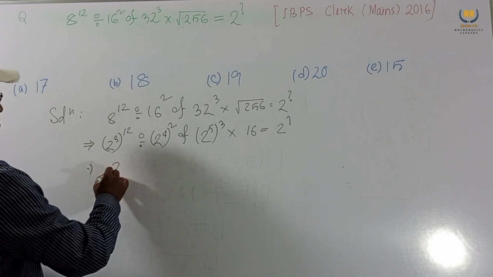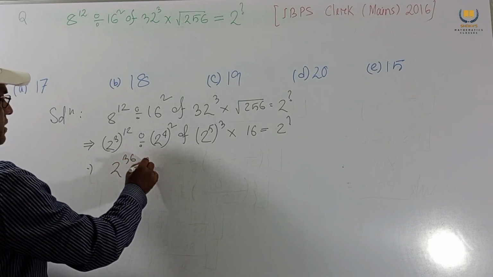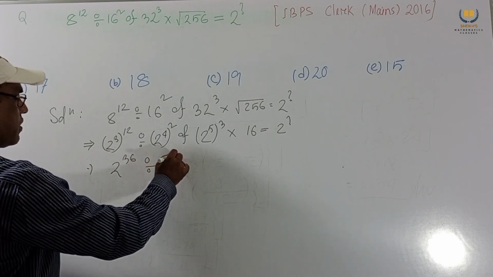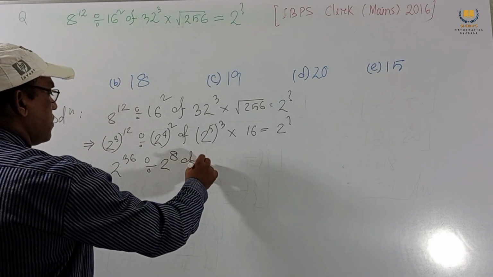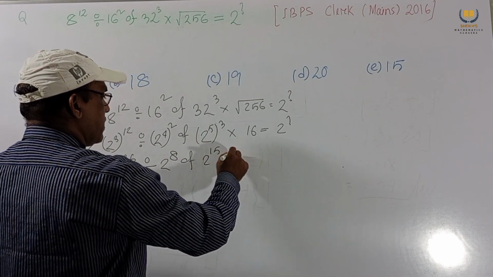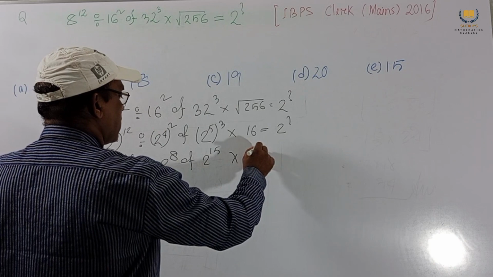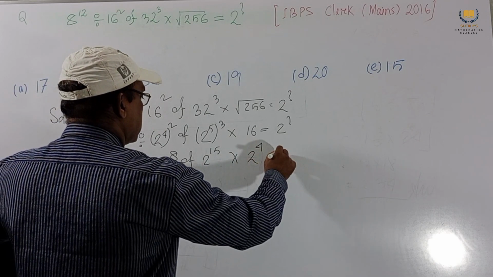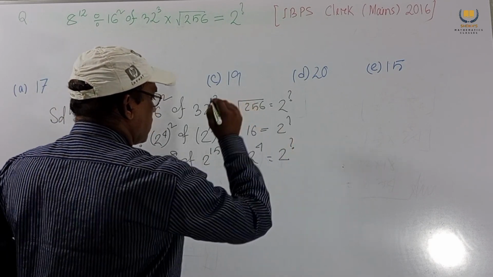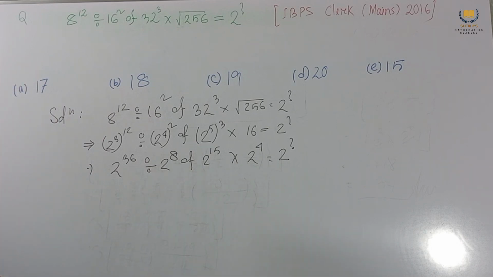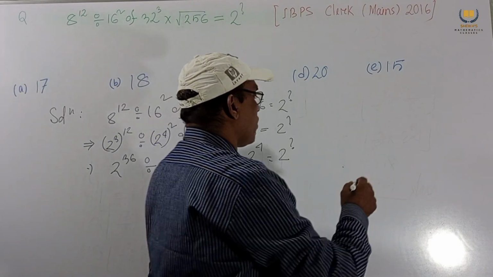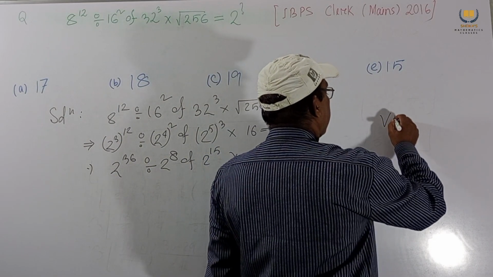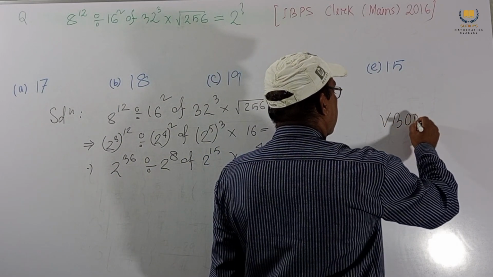This implies 2 to the power 36 divided by 2 to the power 8 of 2 to the power 15 into 2 to the power 4 equals 2 to the power question mark. This one is given. Now by the BODMAS rule.